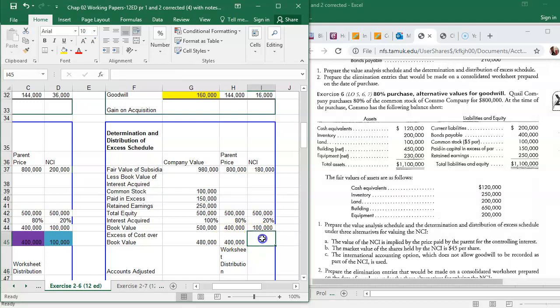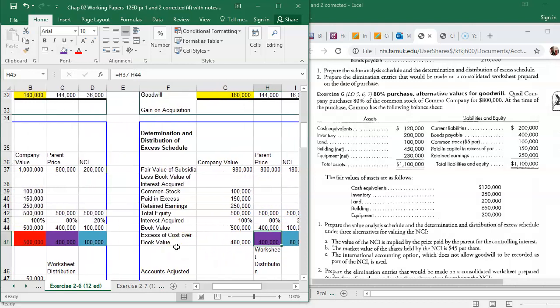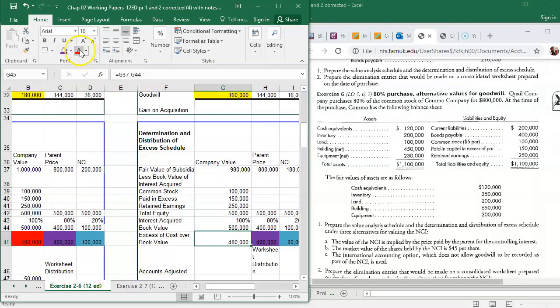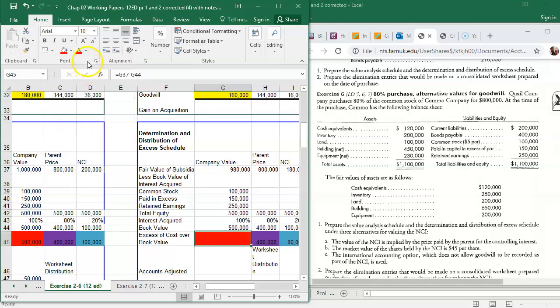The parent part stays the same, but our NCI is going to be a little different. Okay.